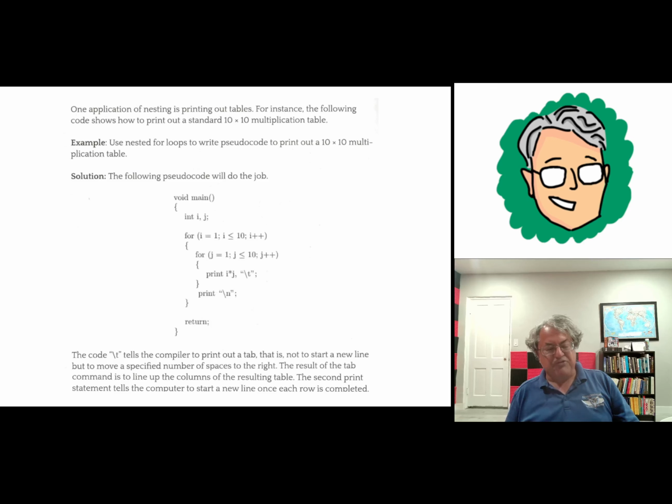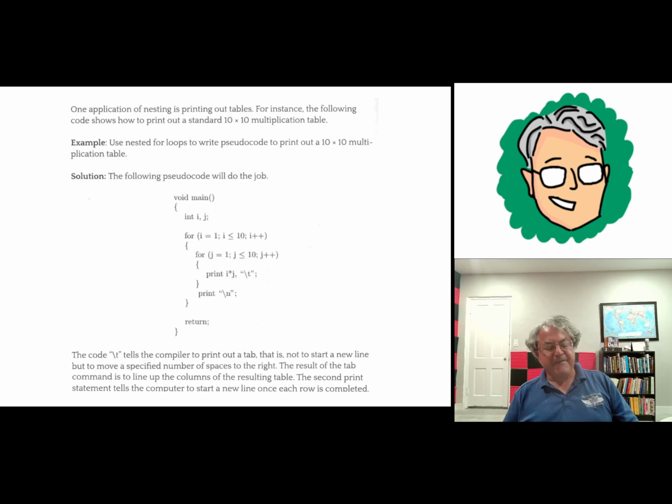And then this backslash t, this is in C. My pseudocode is very close to C, the way I've written it. In C, and I think in some other languages too, backslash t stands for the tab character. That just means leave a space, usually about 8 characters, a long space between the symbols it prints out, and they'll be aligned when you do this. There's also another print statement after it exits the inner for loop. It says print backslash n. That just means print a new line,